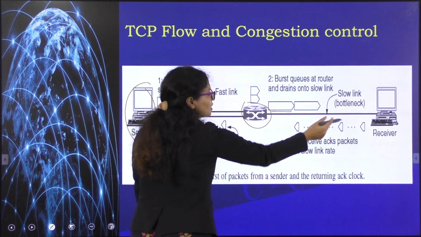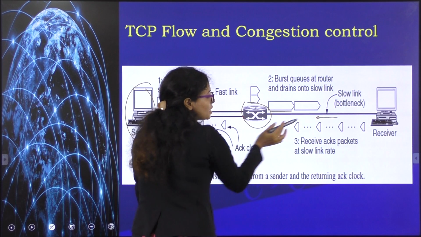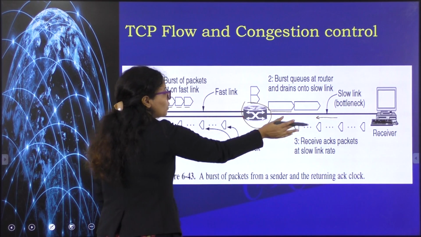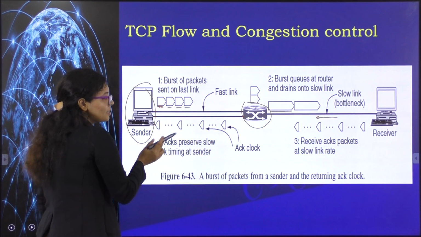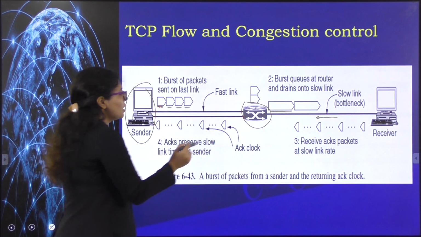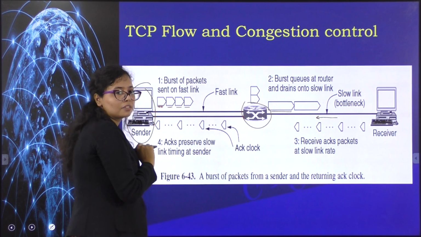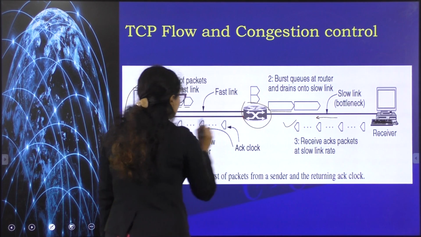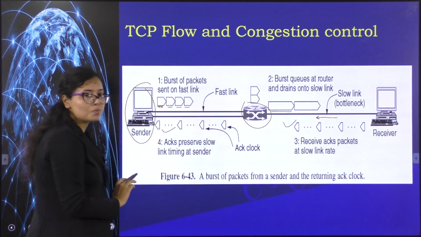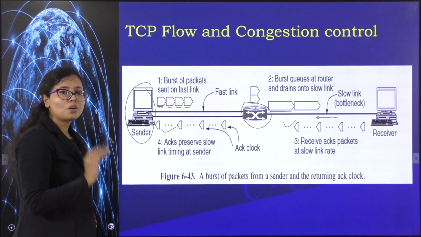The receiver will send the acknowledgement. This acknowledgement will travel at a certain speed on the slow link, and it will also travel at a certain speed on the fast link. But the difference here is that the speed of the acknowledgement signals will not change. Whatever was the speed at the slow link, that speed is maintained at the fast link also. One point to note here is that the speed of the acknowledgement signals does not change.